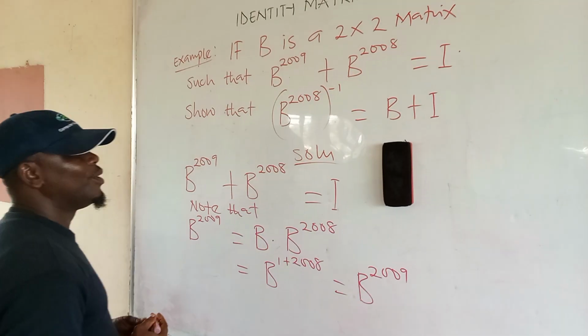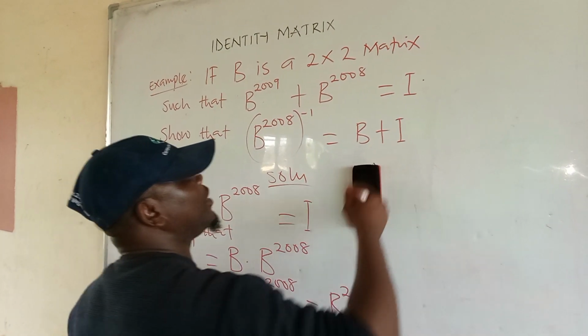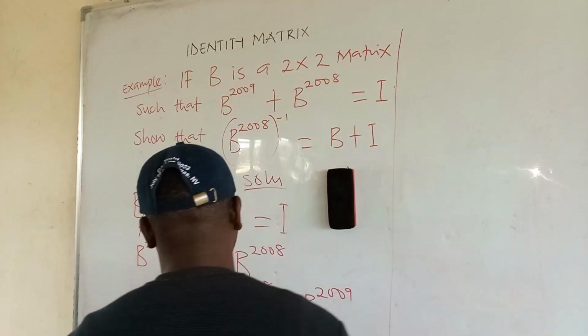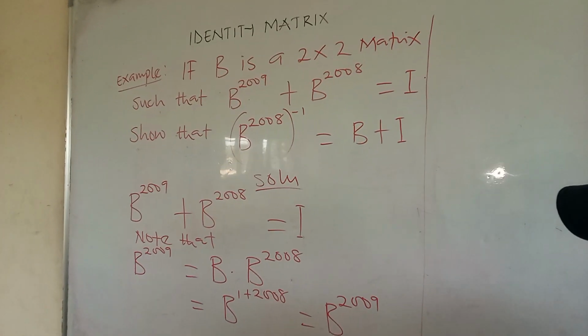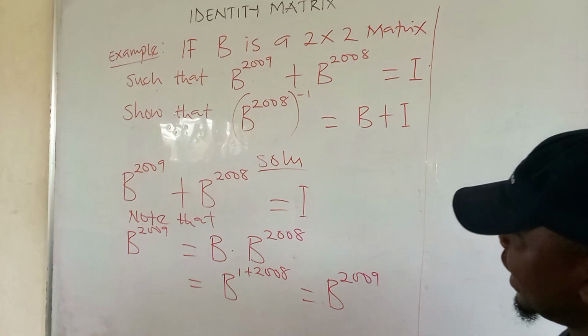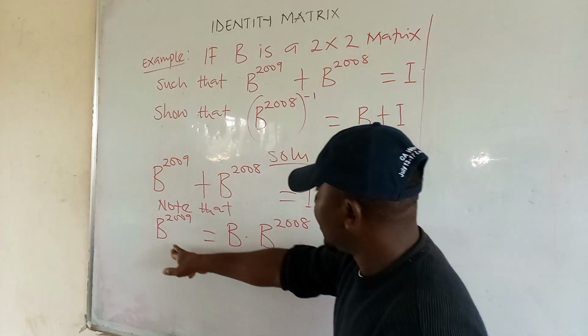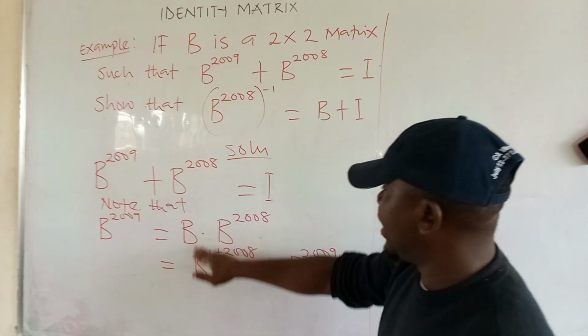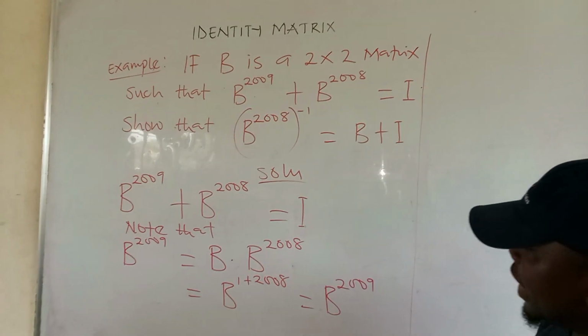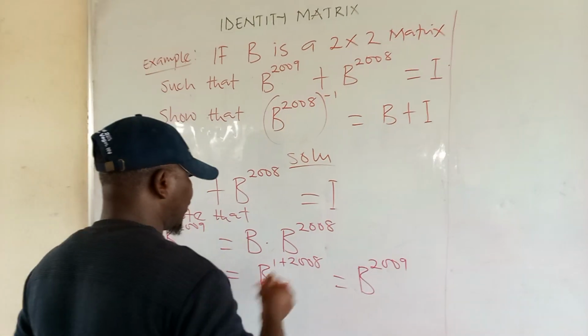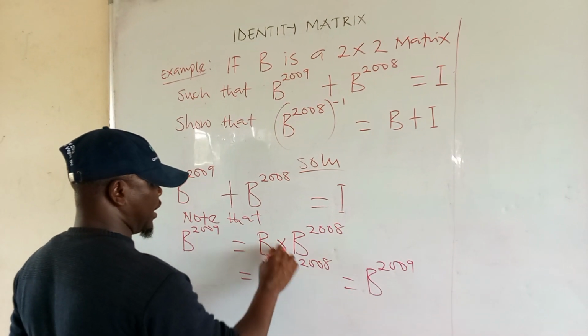True or false? So if you agree with me, let's look at it this way. Instead of b raised to the power 2009, we are going to write it this way: b dot b raised to the power of 2008. Mind you, please, this dot is the same thing as times.